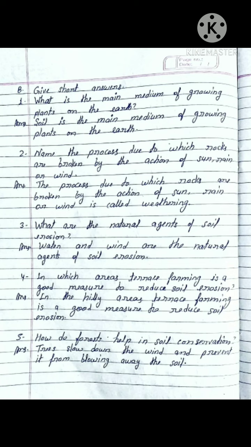Now question number 3, what are the natural agents of soil erosion? Answer is, water and wind are the natural agents of soil erosion. I repeat again, water and wind are the natural agents of soil erosion.